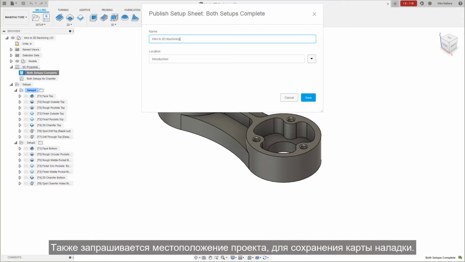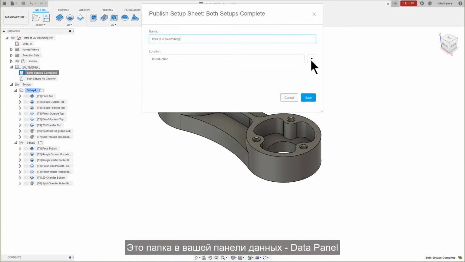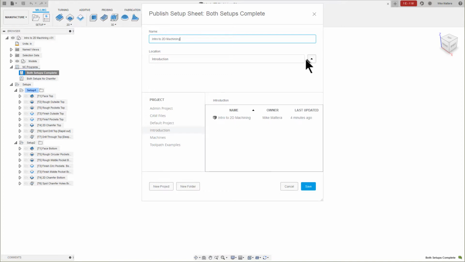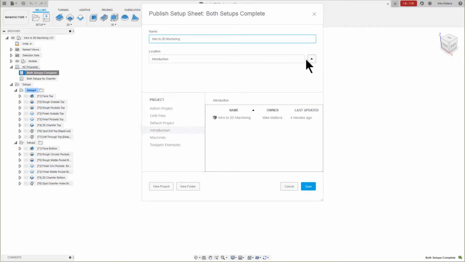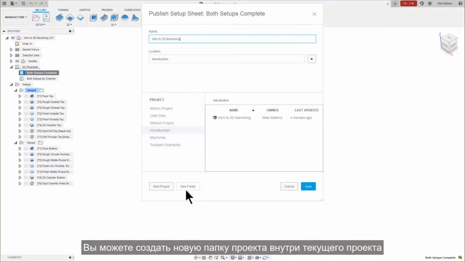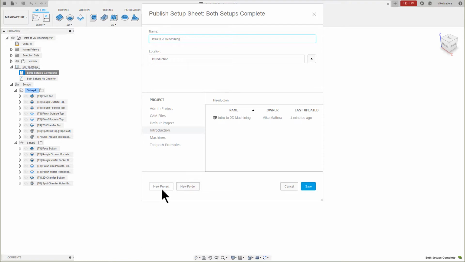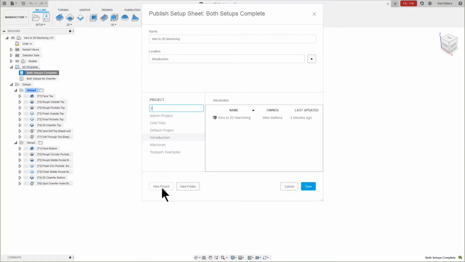It also asks for a project location to save the setup sheet. This is a folder in your data panel. Press the arrow at the end of the location name field. You will see all of your project folders. You can create a new project folder inside the current project, or you can create a new project. Let's create a new project just for setup sheets.